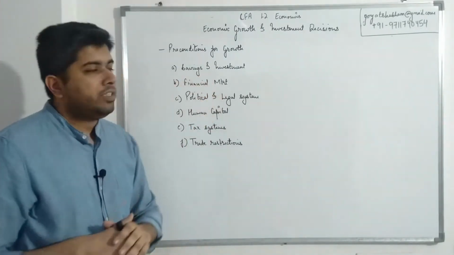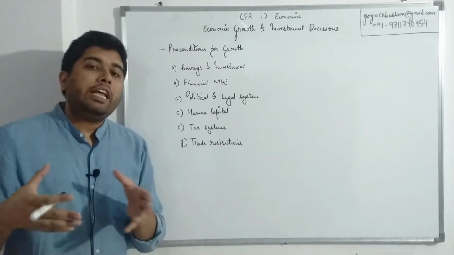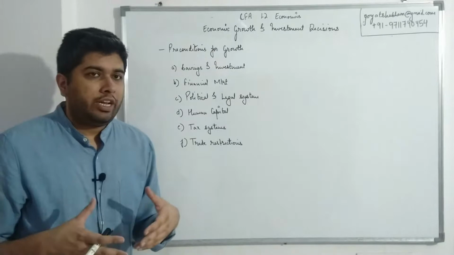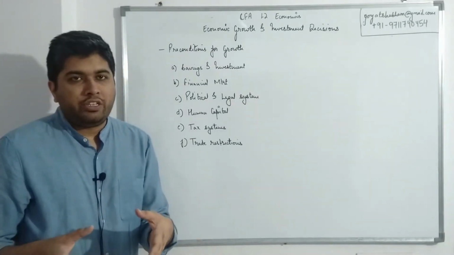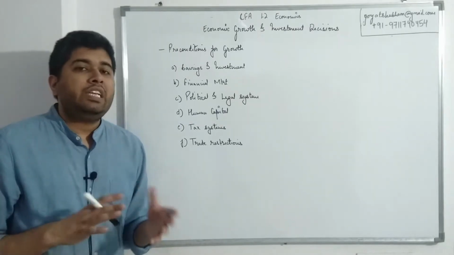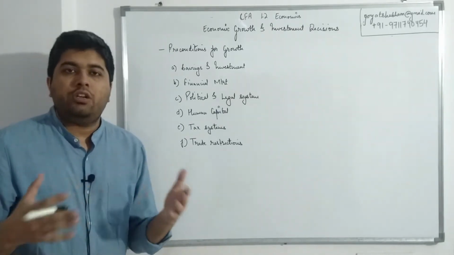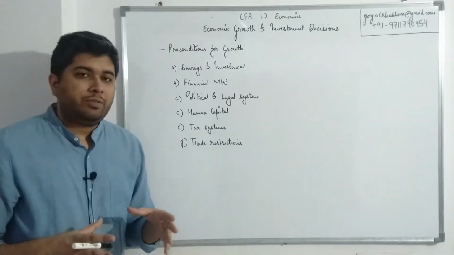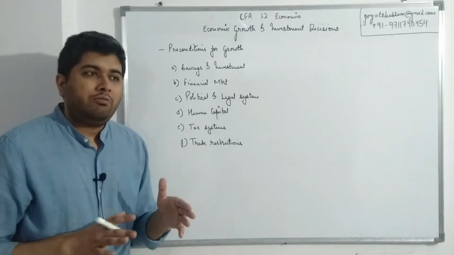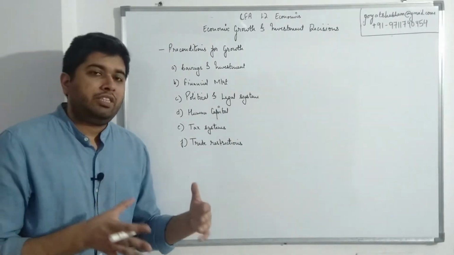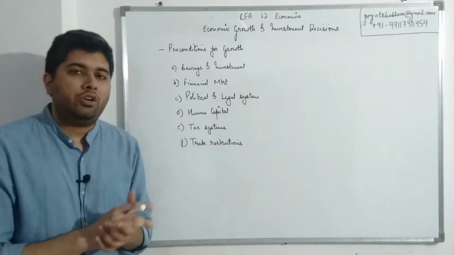So savings and investment, how the proportion of savings and investment is to the entire income that someone is earning. If someone earns an income and he's only saving 10%, then he has less growth potential. But if someone is saving 50-60% of his income and investing it, he has more growth potential in the longer term. So savings and investment, not just in isolation, but also, if you remember from level 1, marginal propensity to save and marginal propensity to consume. How much of the income does a person save? How much does he spend on consumption?